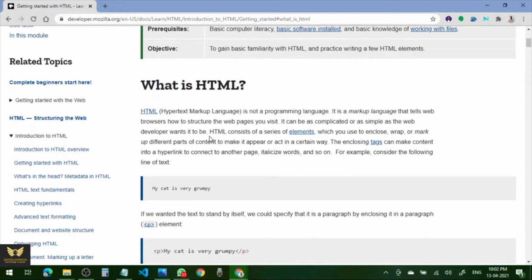HTML consists of a series of elements which you use to enclose, wrap or mark up different parts of the content to make it appear or act in a certain way. The enclosing tags, as we call them, can make content into a hyperlink to connect to other pages, or italicize words and so on. We will see tags in detail. Consider the following line of text.